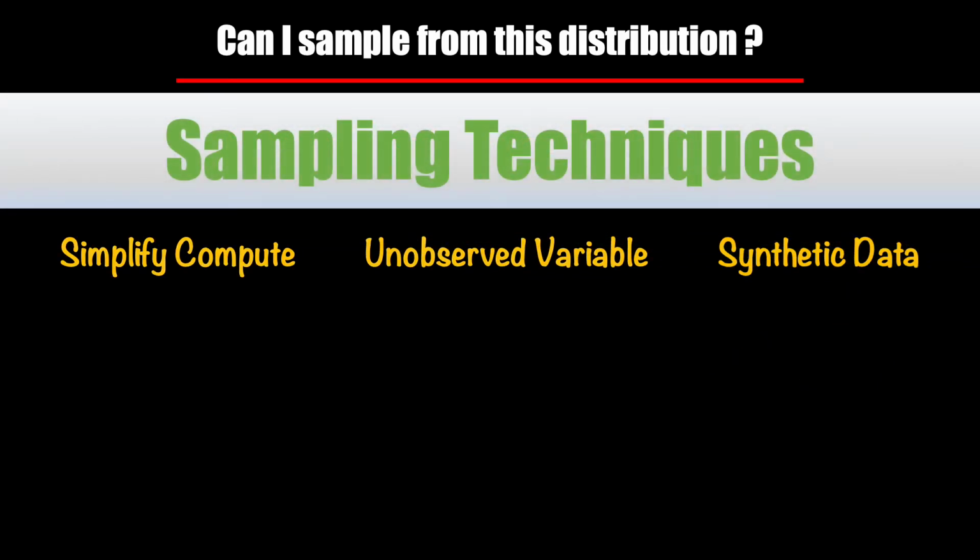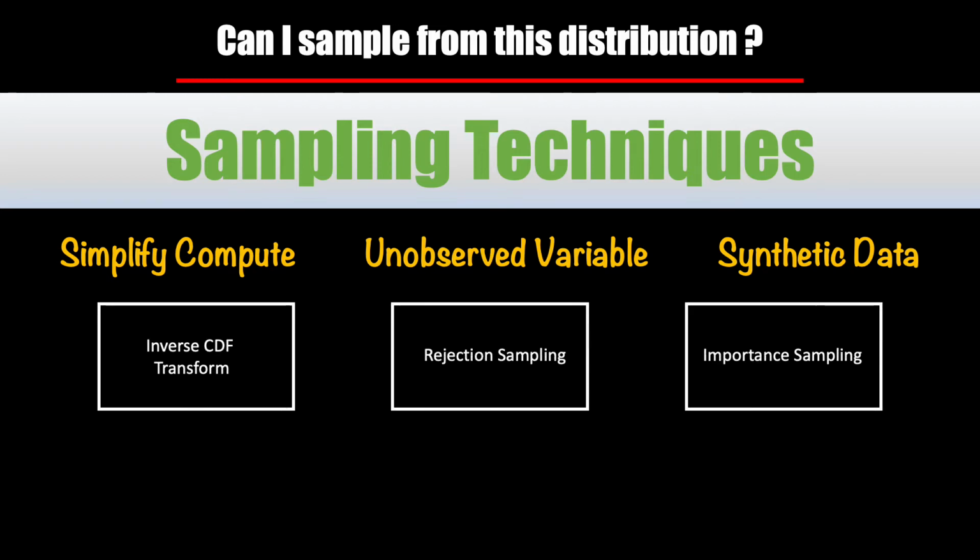And very much like that of density estimation, there is a huge body of work done on sampling techniques as well. There are plenty of algorithms that one can use. Some of the traditional ones are inverse CDF transform, rejection sampling, and importance sampling. However, these techniques are good only for low dimensional spaces and require that you do have a way of computing the density as well.